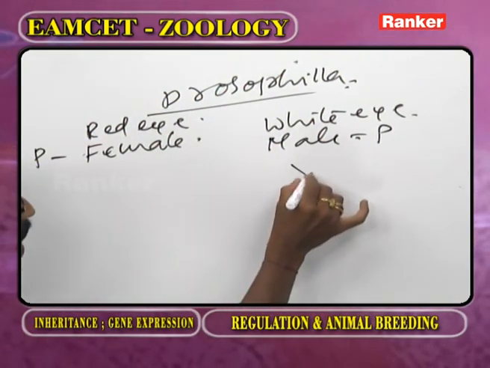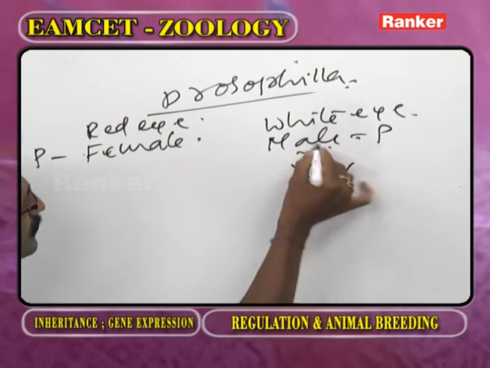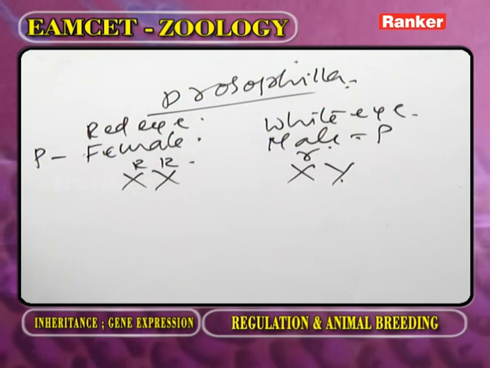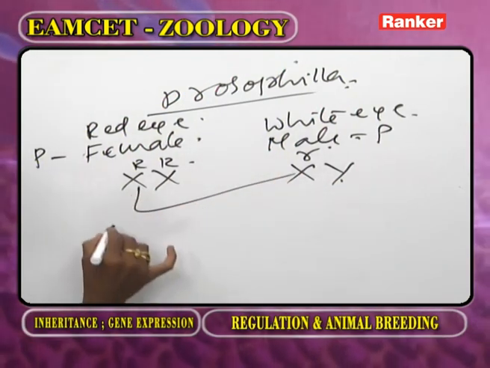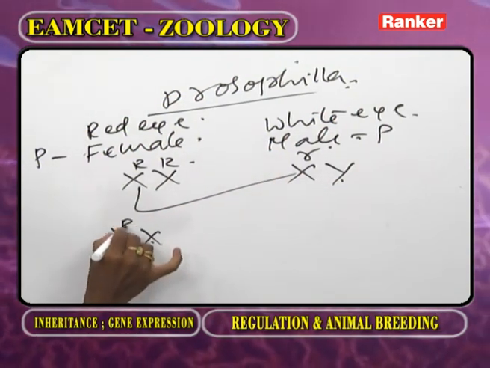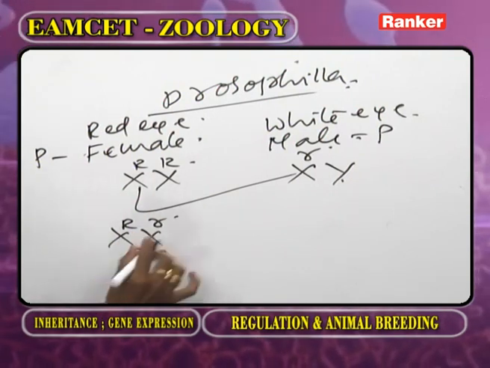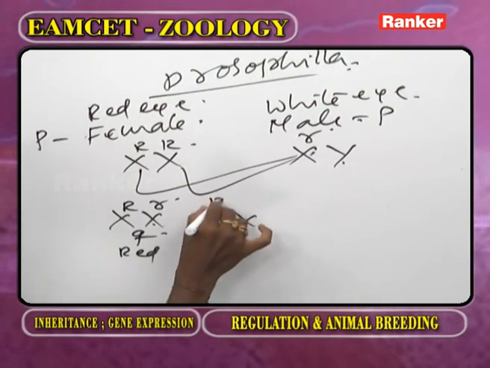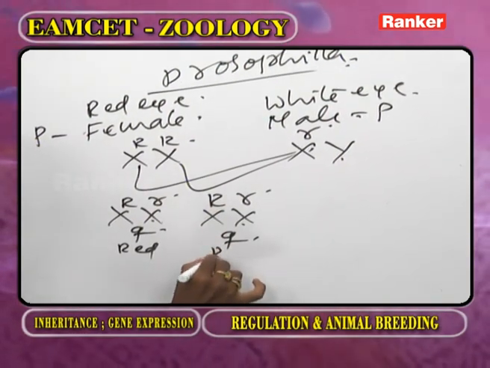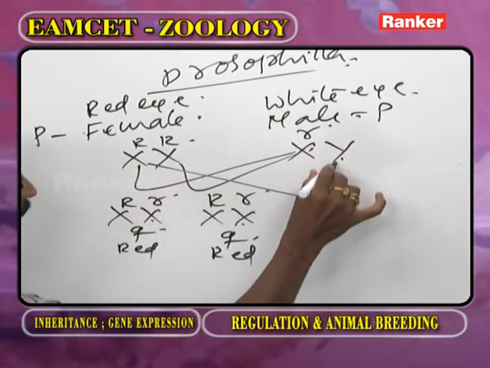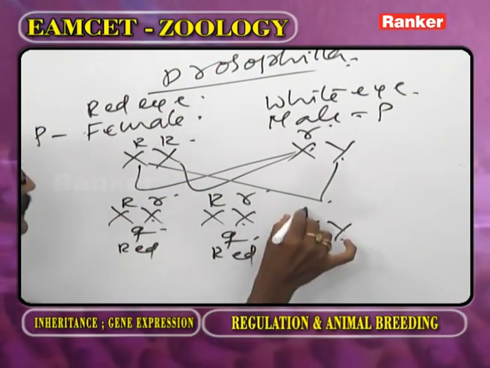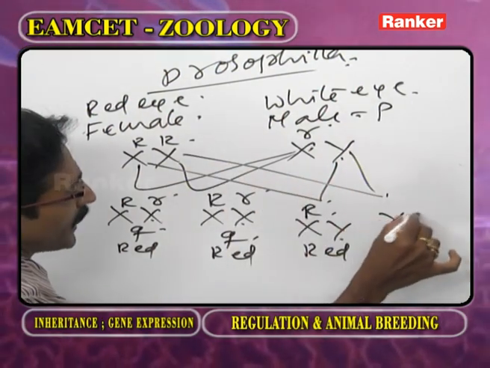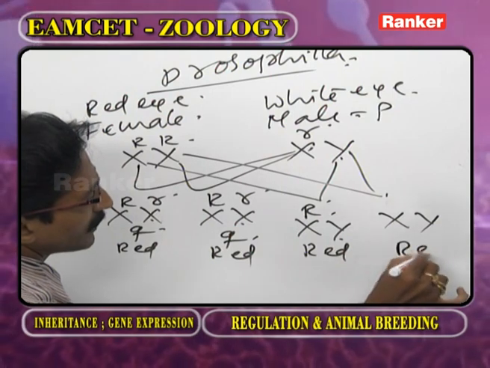Now what is the genotype? The male is X r Y, the female is X R X R. Now we go for the cross. X R X r is female, and the color is red. X R Y is male, red color.